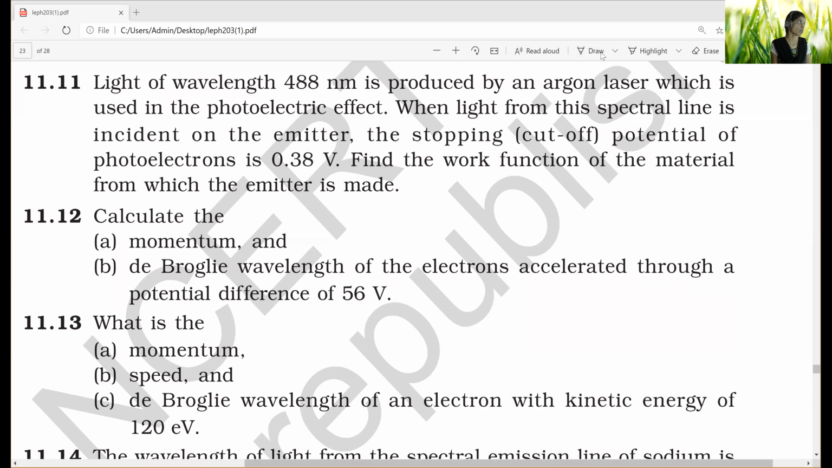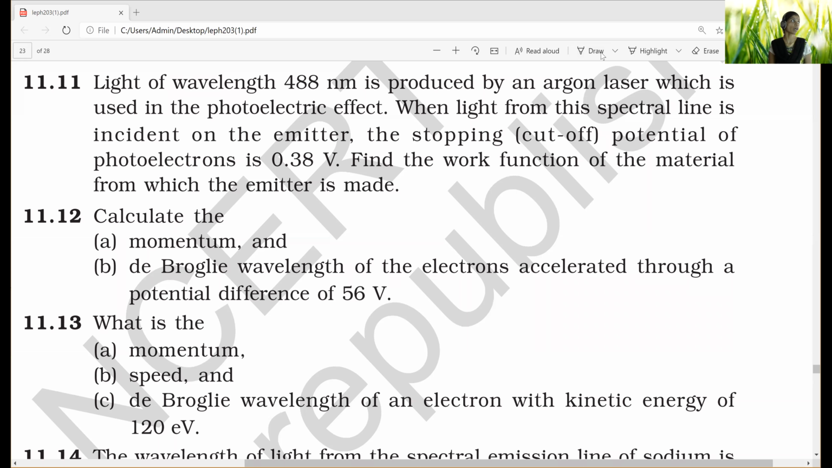So in last class we solved up to 11.10. So in today's class we shall solve from 11.11. So now we are going to solve the problems based on dual nature of radiation. So from 11.11 we shall solve the problem.